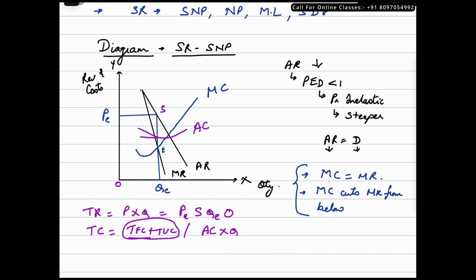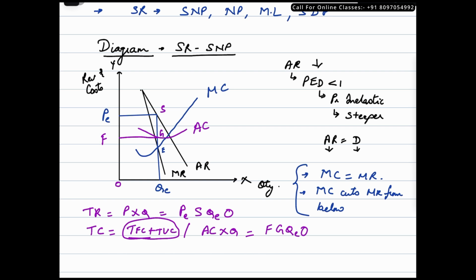Let's get a reference point here as well. F and I'm going to put somewhere over here G, okay? So total cost is equal to average cost times quantity, which is equal to F, G, QE and O. That means this whole segment. Now if we remember, this is the total revenue and this here is the total cost.